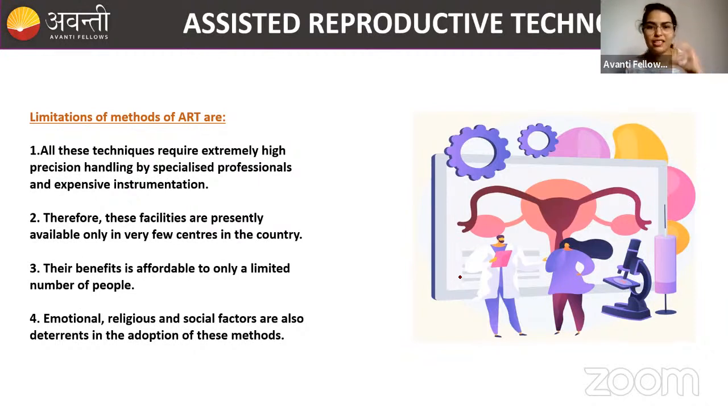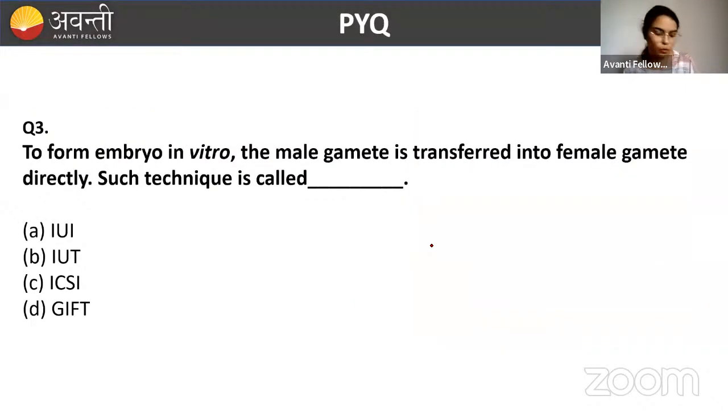Okay, with so much money put into ART techniques, you could set up a big business, because these are very expensive methods. I have told you that this handling is needed by a professional, and these are super expensive and not affordable by many people. So for them, adoption is the very best method. And here emotional, religious, and social factors are also included together. This is a very good thing to do. Okay, we have come to an end.